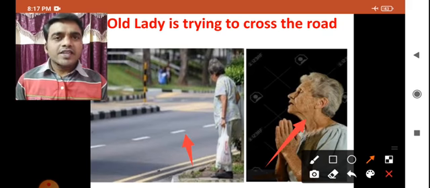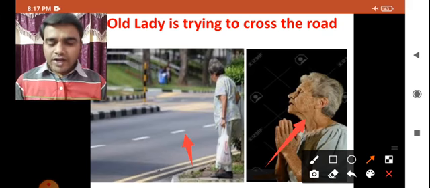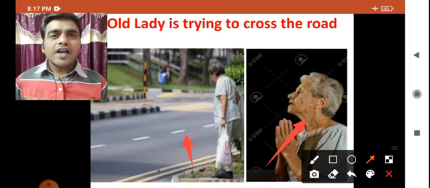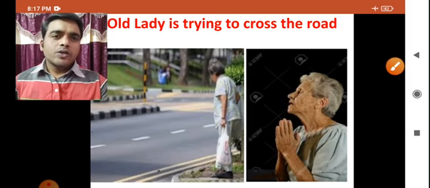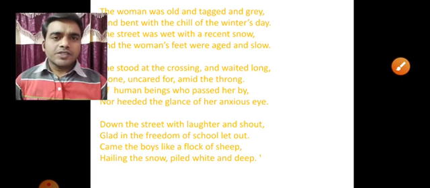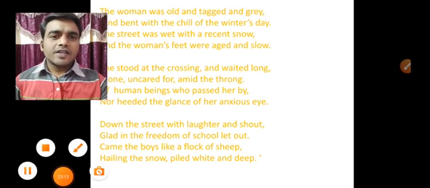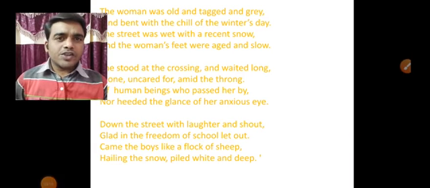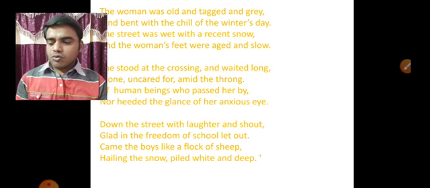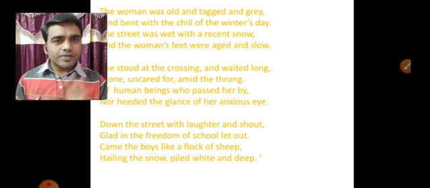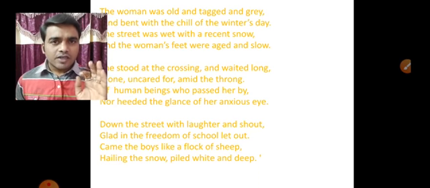Grey in the sense here, she was a white-skinned lady or aged lady. So, look at the first stanza here. What is the poet telling about the woman here? What kind of woman do you find in the poem? This is the first question.